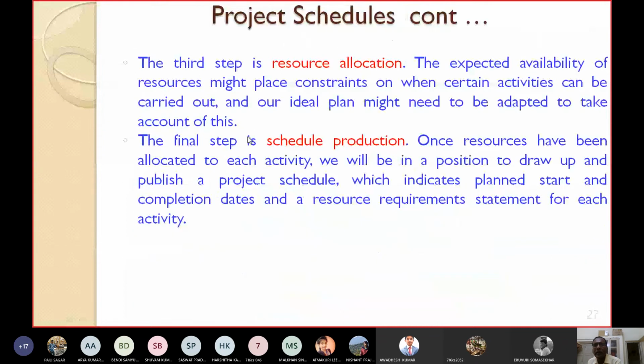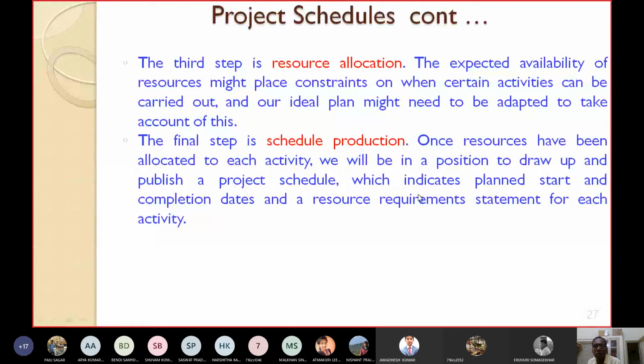The final step is schedule production. Prepare the schedule, produce the final schedule. Once the different resources have been allocated to each activity, we will be in a position to draw up and publish a project schedule. We can draw a project schedule.